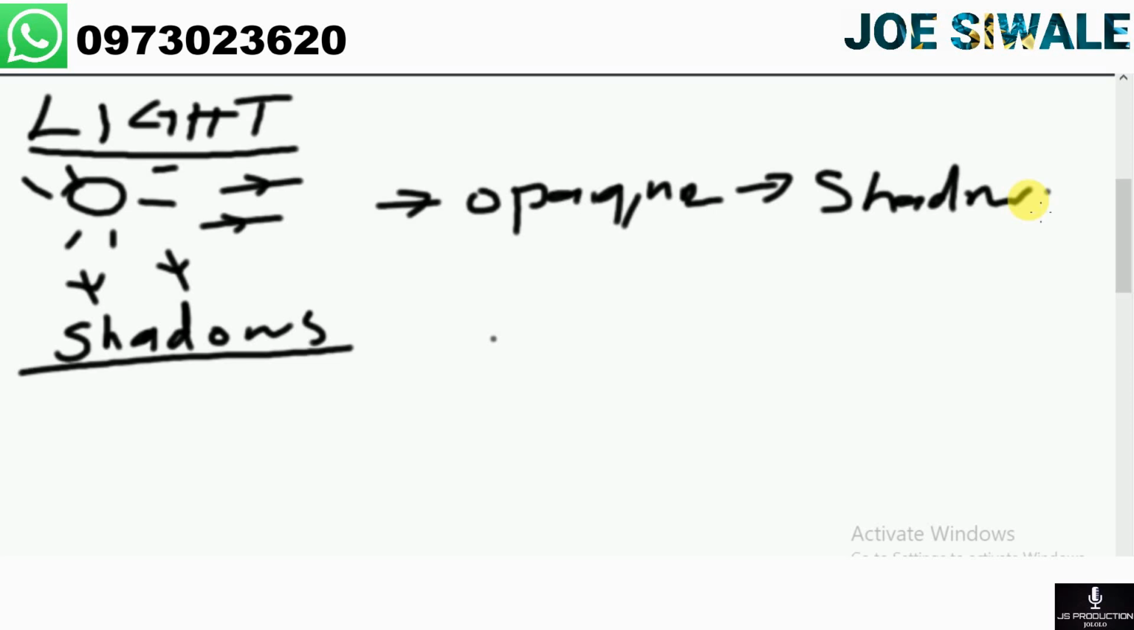And these opaque objects are objects that don't allow light to pass through them. Examples of opaque objects are a house, a person, and a ball. Those are just a few examples of opaque objects. Then the shadows are referred to as the areas of darkness.